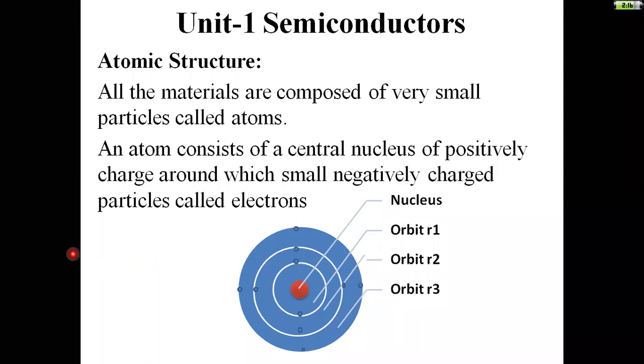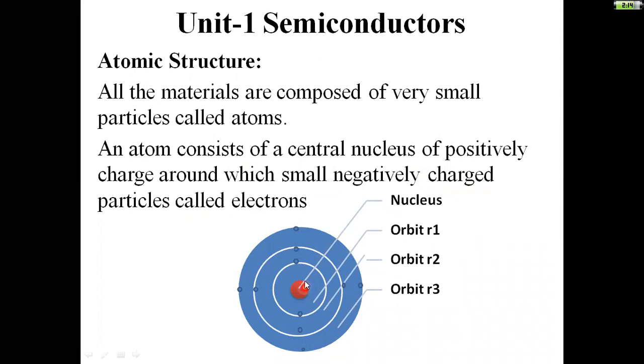Atomic structure: all the materials are composed of very small particles called atoms. An atom consists of a central nucleus of positive charge, around which small negatively charged particles called electrons revolve.